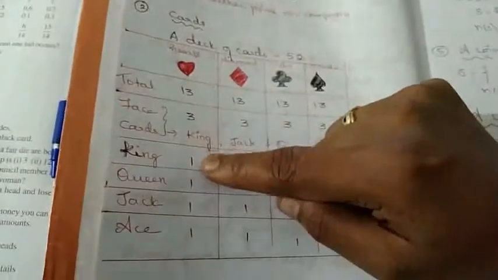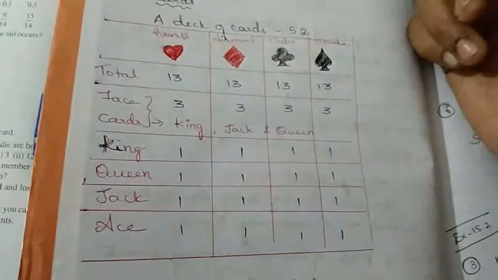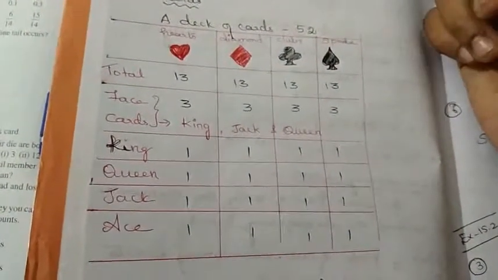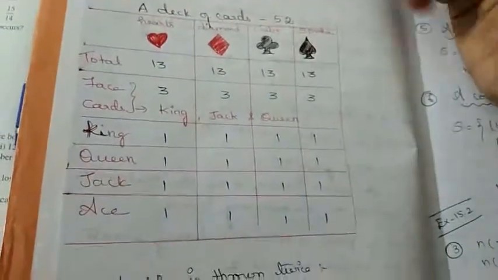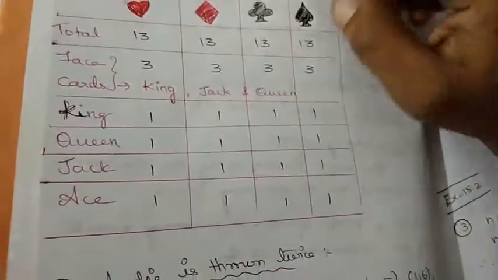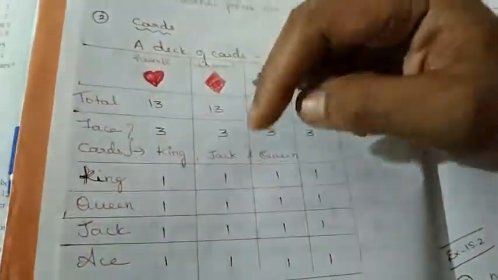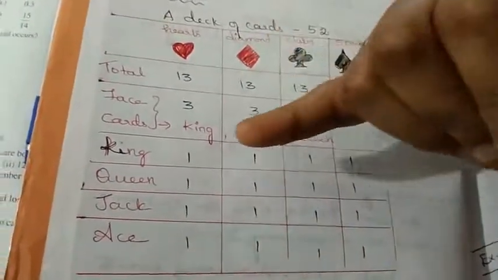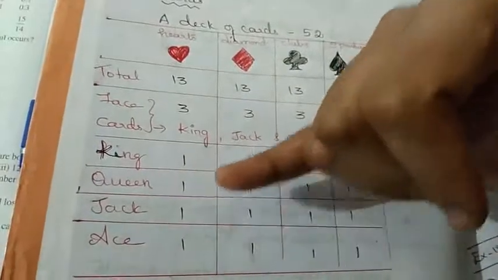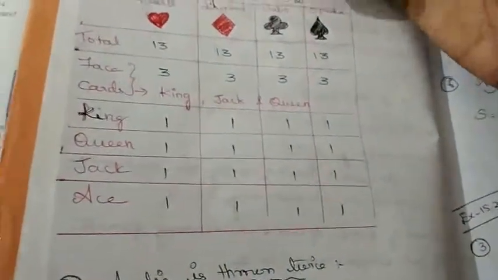And there will be 1 ace card of each suit. If you remove all the 4, the remaining 9 cards will be there. Instead of 1 we will have ace, and 2 to 10 we will have numbers. So what are those 13 cards? Instead of 1 we will have the ace card, then 2 to 10 we will have numbers, then 11, 12, 13 are jack, queen and king. Likewise we will have 13 cards in each suit.